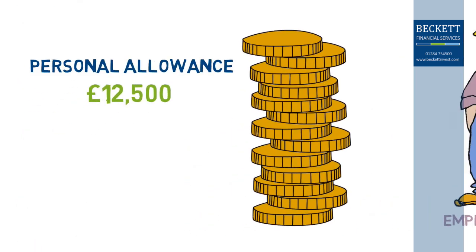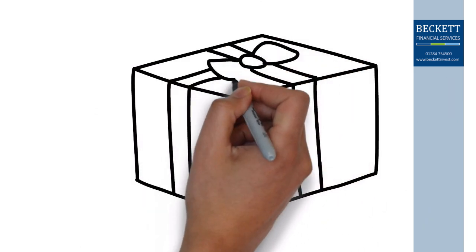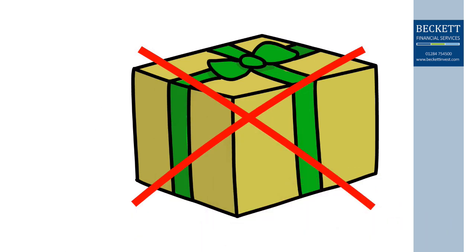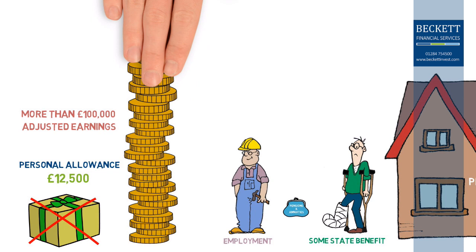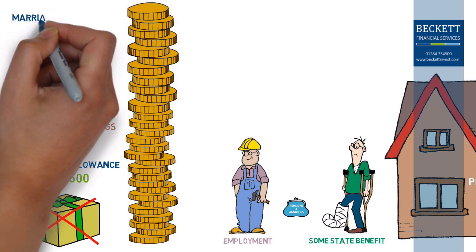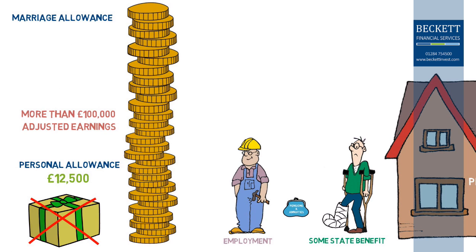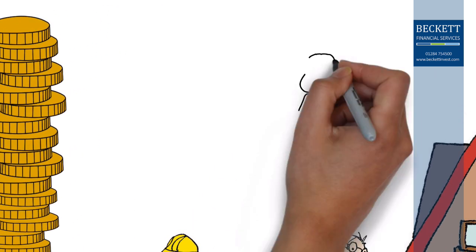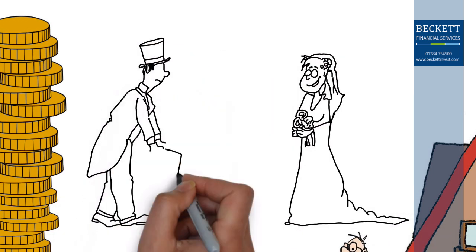But not all the money you might receive is classed as income. For example, you don't need to pay income tax on gifts you receive. You can also take advantage of another allowance if you are married or have a civil partner. The marriage allowance lets you transfer £1,250 of your personal allowance to your wife, husband, or civil partner if they earn more than you.